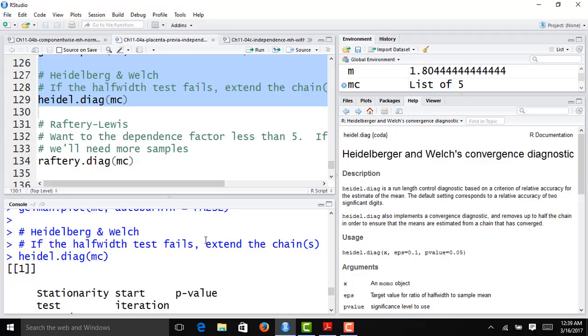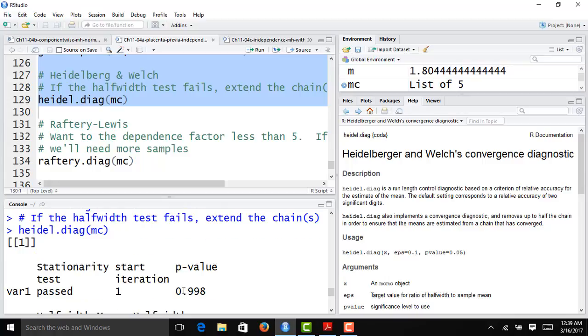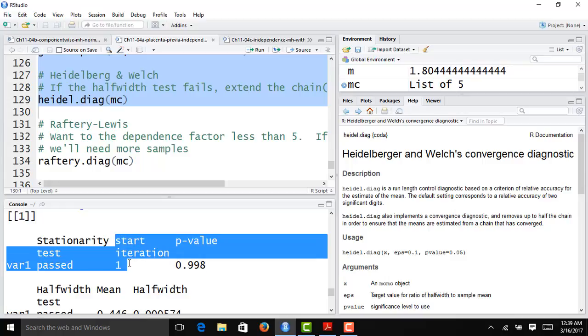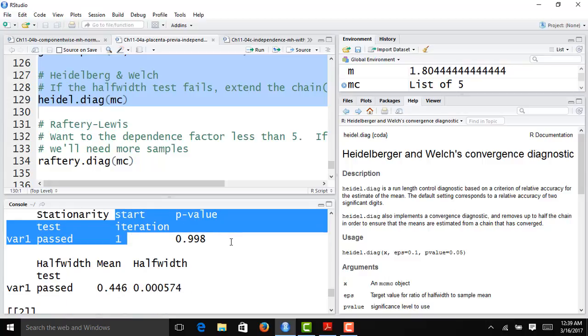Now we can look at the results of the Heidelberger and Welch test for the second MCMC sampler that we implemented. So we once again start by looking at the result of the stationarity test, and the test passed with flying colors. We have a huge p-value here, and it says the start iteration is 1. So we passed the stationarity test for the entire second half of our MCMC chain. So that's good news.